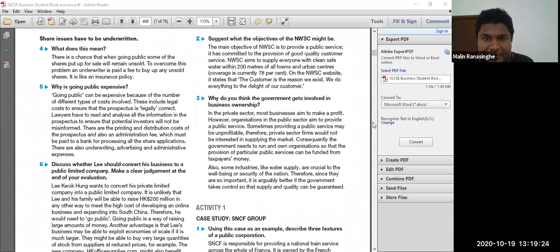Okay, Ammar. Okay, so all right. Question number 3 asks, why do you think the government gets involved in business ownership?